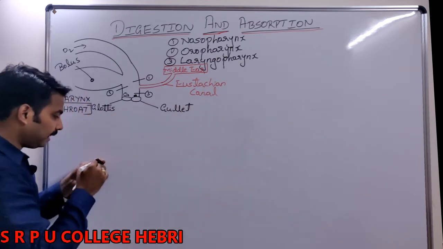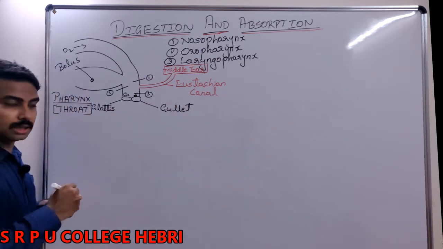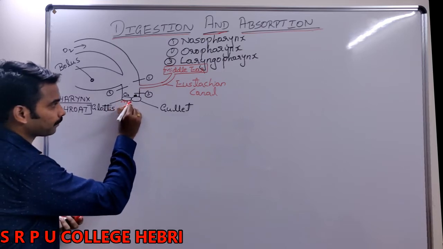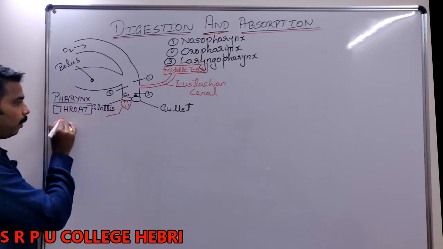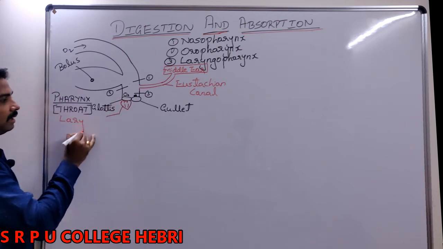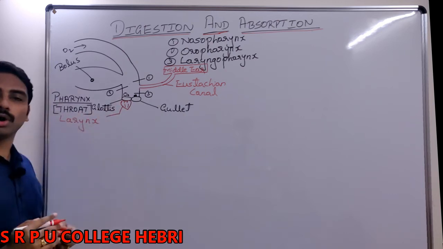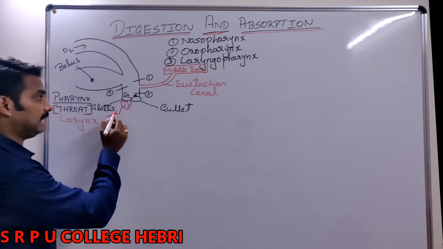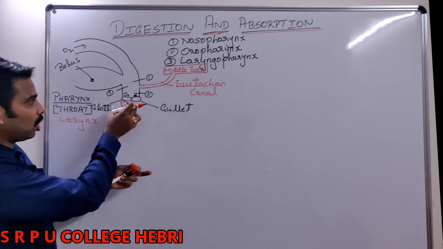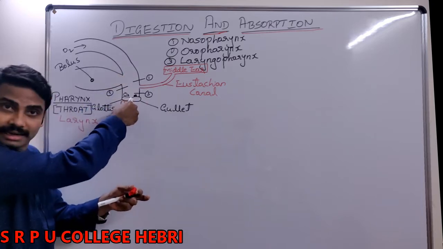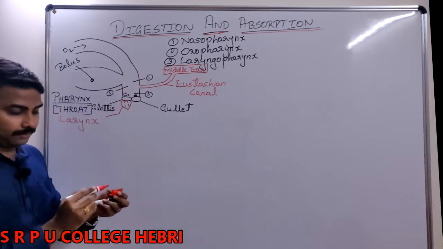Okay, the anterior opening glottis will lead to our voice box, and our voice box is called larynx. What will you call our voice box? Larynx. Okay, it is a hollow canal. It is not a solid mass. It has a canal inside for the flow of the air.